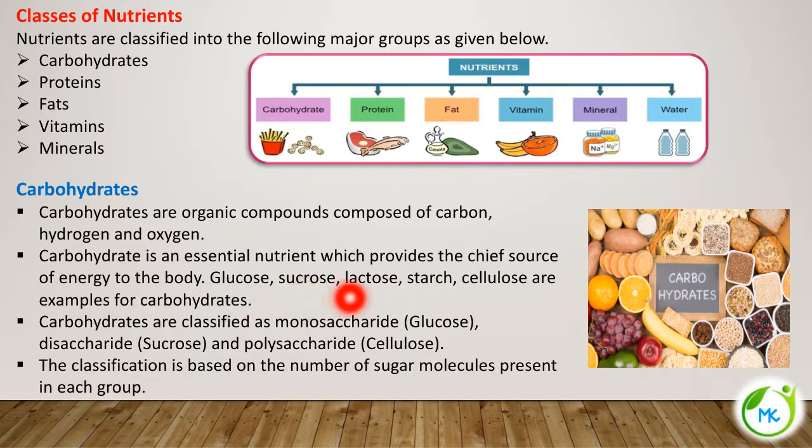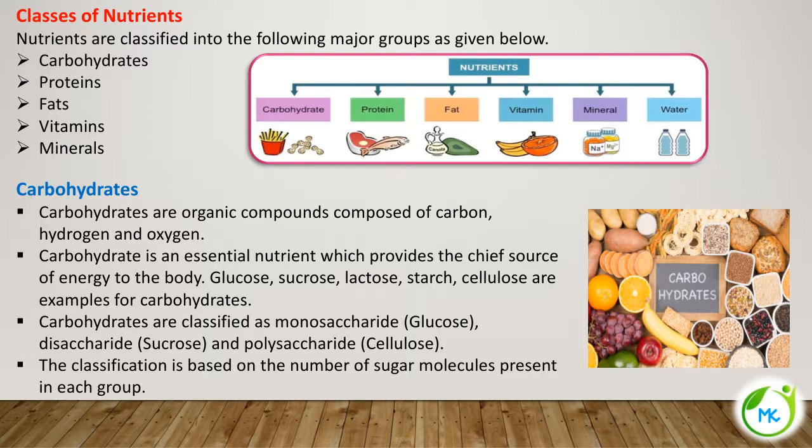Glucose, sucrose, lactose, starch, cellulose are all examples of carbohydrates. These are the various sugars, because carbohydrates are nothing but sugars. Carbohydrates are classified into monosaccharide, example glucose, disaccharide, example sucrose, and polysaccharide, example cellulose.